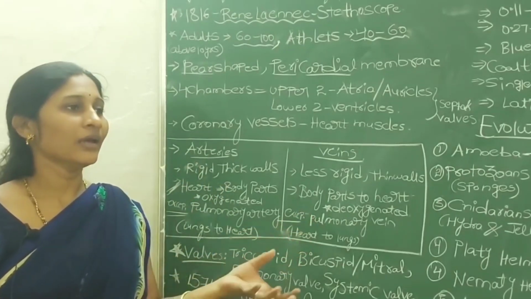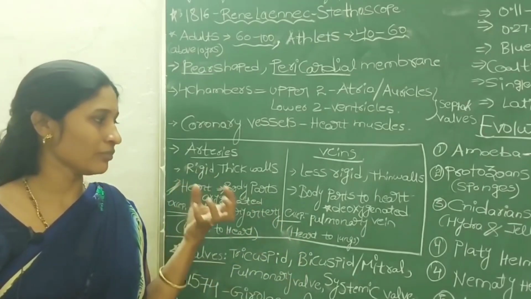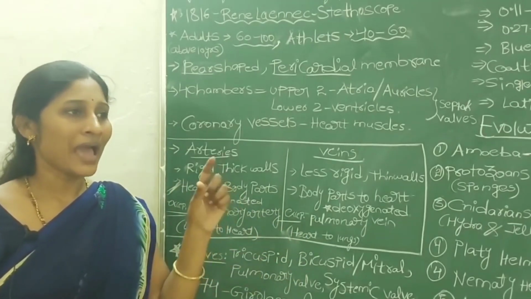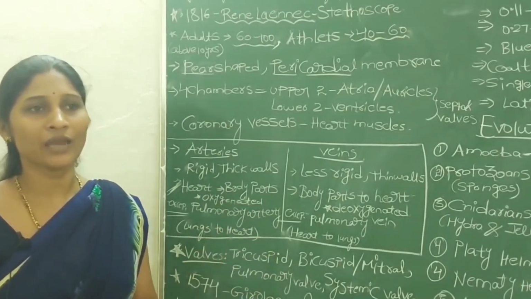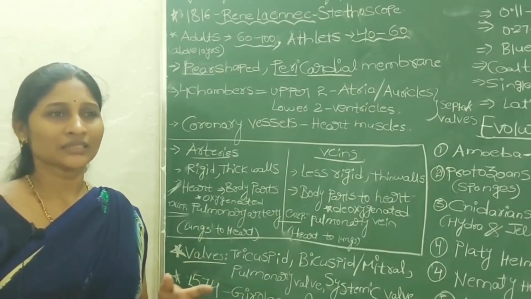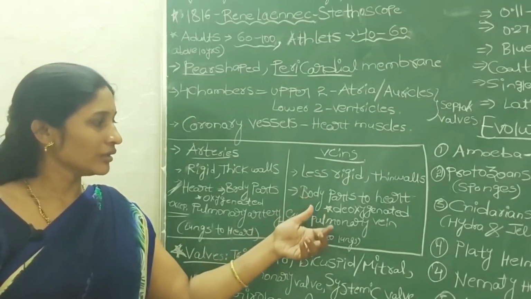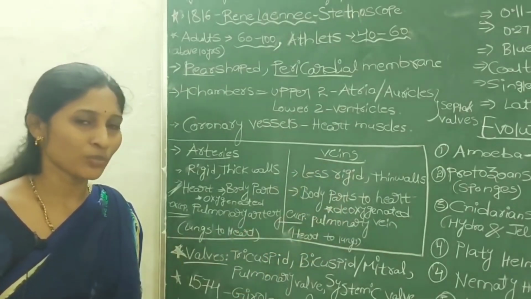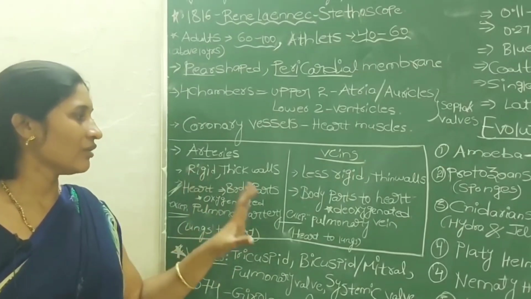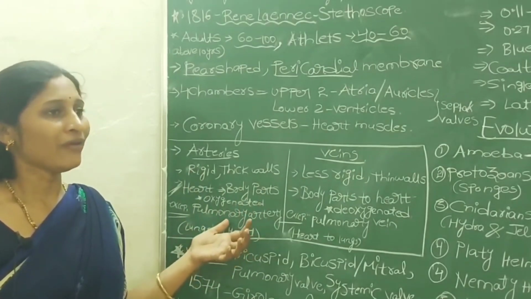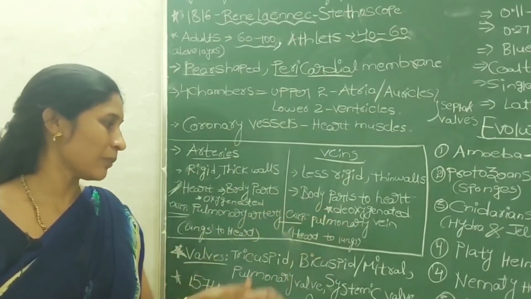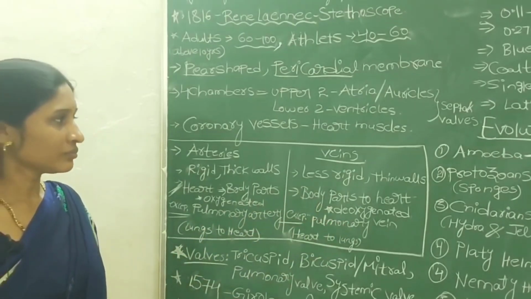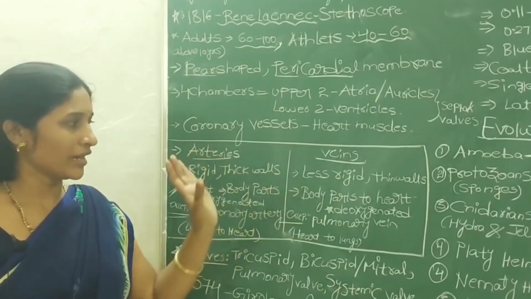But the blood which is collected from the veins has a negligible amount of oxygen, but a high amount of carbon dioxide. So it is slightly blue in color. So the deoxygenated blood is transported in the veins. So these differences are very, very important. And what is the exception here? The pulmonary artery. What is the exception here? The pulmonary vein. And these are the two different blood vessels.